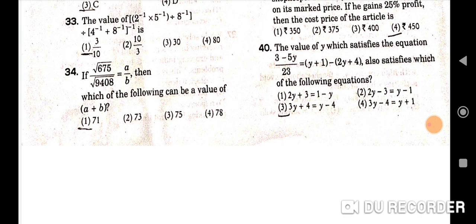The next question is, if under root 675 upon under root 9408 is equal to a upon b, then which of the following can be a value of a plus b? Correct option is 1, that is 71.